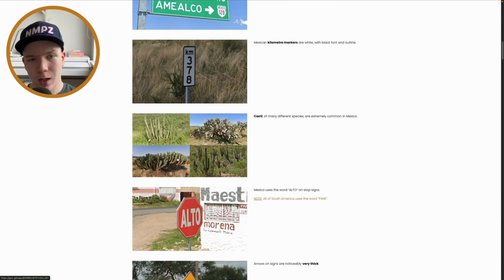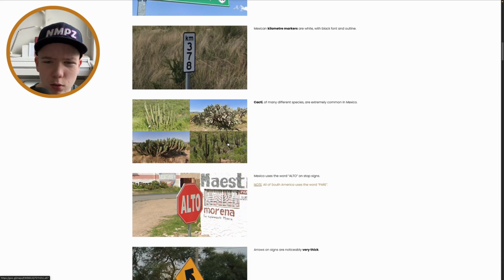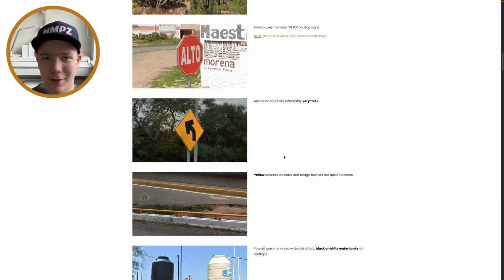Cacti are really common in Mexico. The most stereotypical cacti are in Arizona mostly. Arizona is in the US, obviously. You will see them near the border in Mexico as well. So I don't know if we see any of those. Are these the ones? No, I'm not really sure about that.